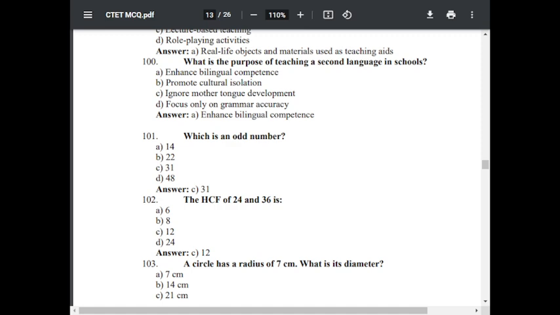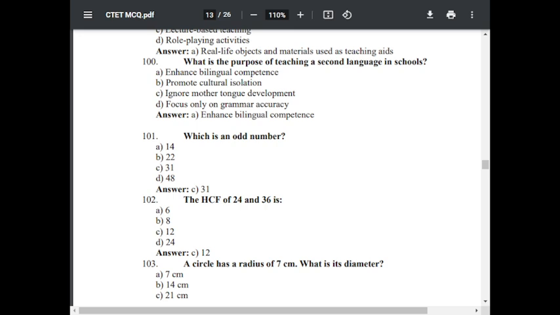Question number 102. The HCF of 24 and 36 is: option A 6, option B 8, option C 12, option D 24. The correct answer is 12. The HCF of 24 and 36 is 12.